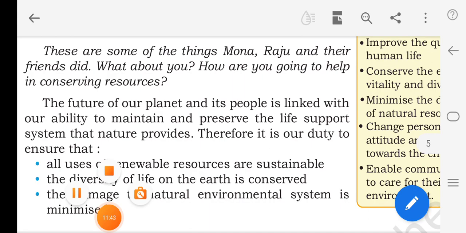Okay children, we have come to the end of the lesson. There is no worksheet for you. You have to revise this chapter again and again. You have to read the book. If you have the textbook, read the lesson thoroughly once, twice and thrice. After that, answer the book back questions. If you did not find the answers for that, let me know.